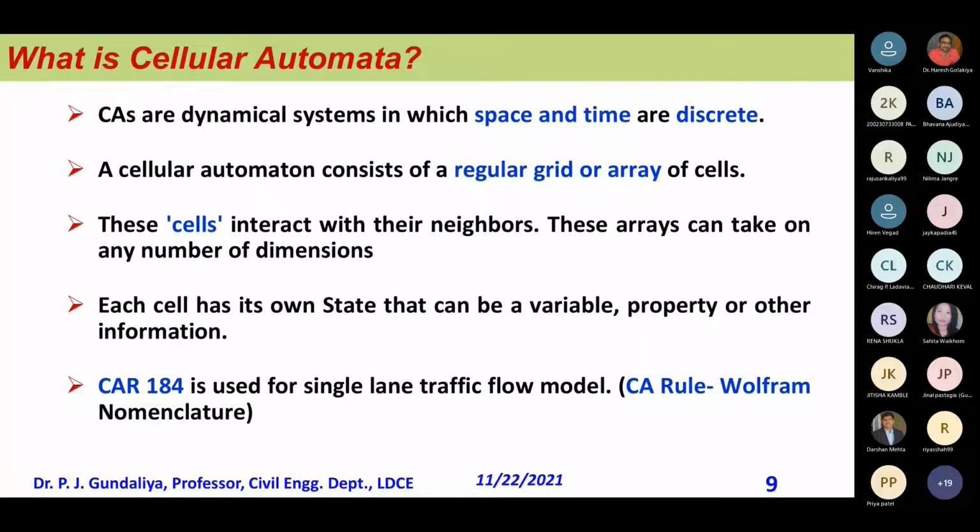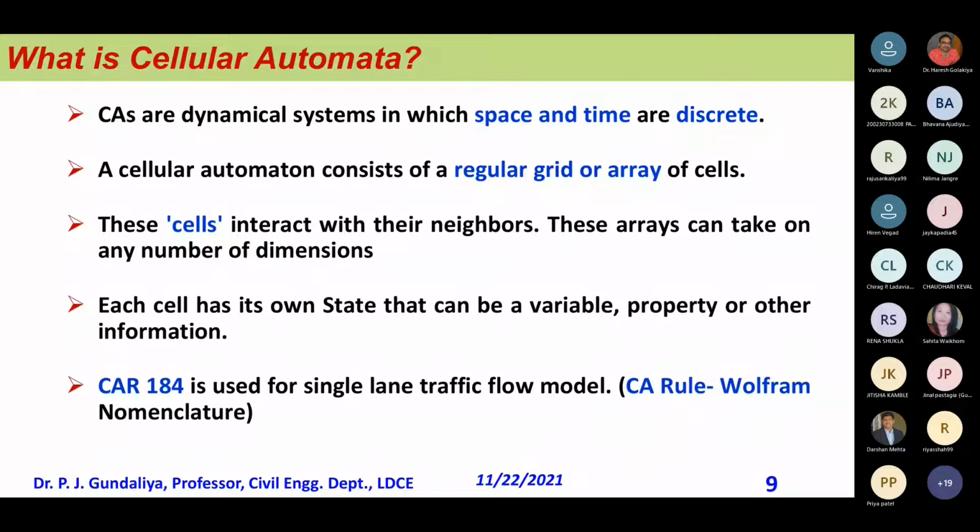Initially it will be this, then it changes like this, but there is a fixed rule that you have to apply. Each cell has its own state, which can be a variable property or other information. Suppose I say red color is a property. Because of the relation with their rules, it may get changed or may not. So every cell has some kind of identity, with dimension, of course.